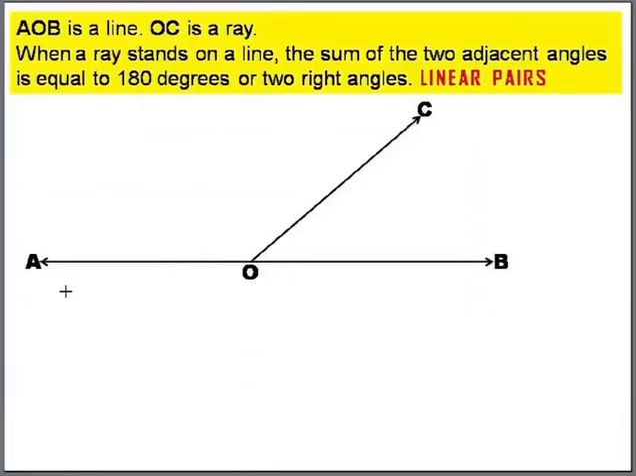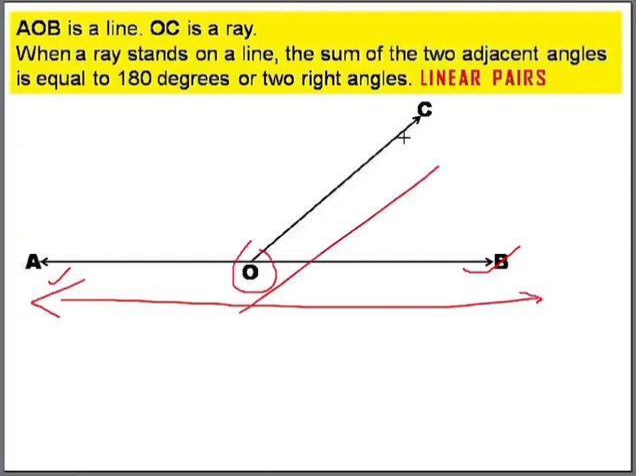AOB is a line. You can see that there are two arrows, infinite. So this is a line, infinite both ways. OC is a ray. AB is a line. Actually, we don't say straight line. AB is a line of infinite length and OC is a ray.